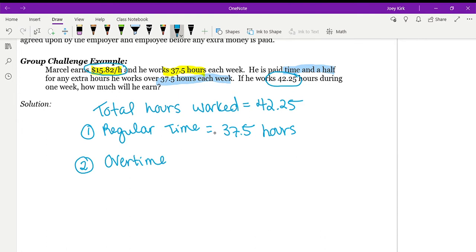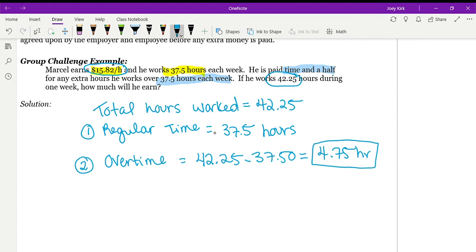Overtime will be whatever's left over. So we take the 42.25 and subtract the 37.5 hours, and we get 4.75 hours of overtime.